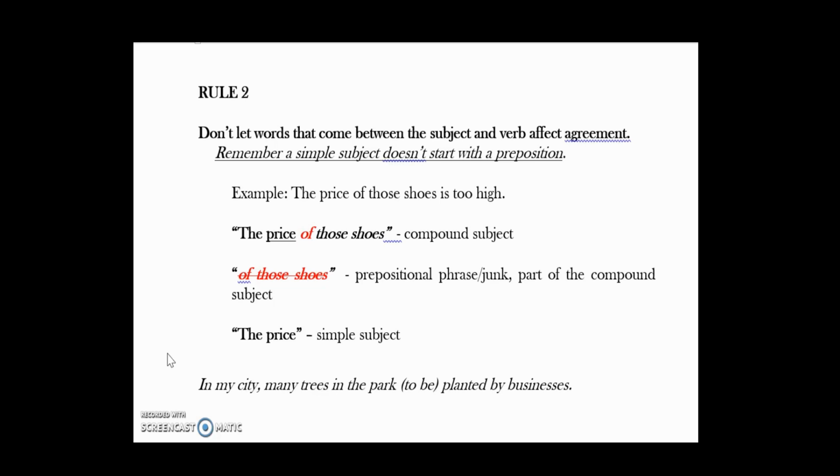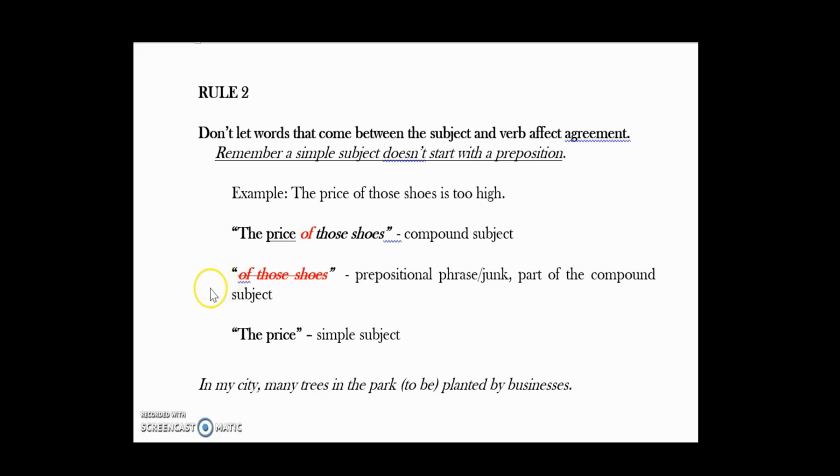Remember, only a simple subject dictates the conjugation of a verb. Let's look at this example. The price of those shoes is too high. The compound subject is the price of those shoes. Rule number 2 says, do not let words that come between the simple subject and the verb affect agreement. Remember, a simple subject does not start with a preposition. In our compound subject, we have a prepositional phrase, of those shoes. It starts with the preposition of.